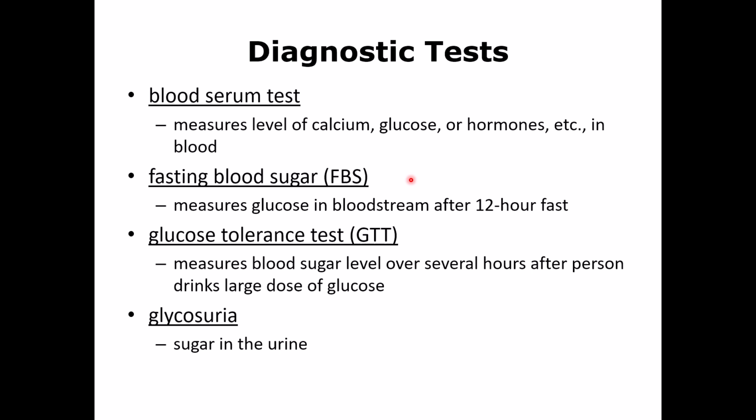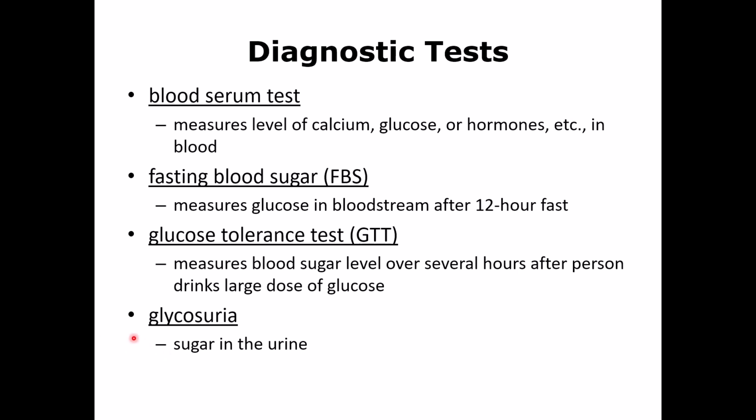This is done at night, and you ask the patient not to eat anything overnight, and when they come in the morning, you take the blood and check the level of glucose. Another one is called the glucose tolerance test, where you give a meal that contains glucose, and then you wait 2 hours and 3 hours, and based on the amount of glucose, you can say if the person has diabetes or not. So there are different ways to test it.